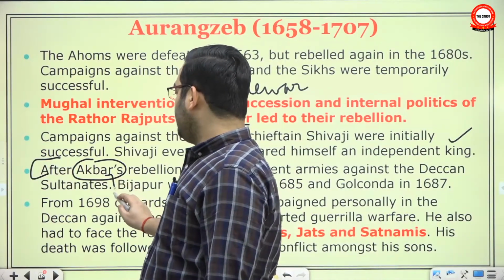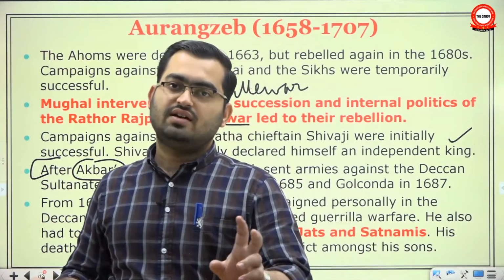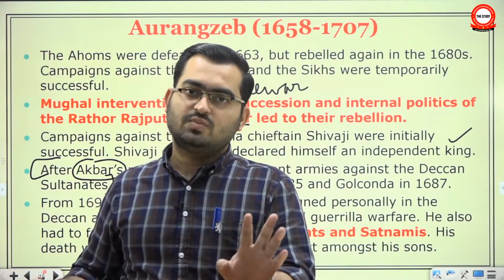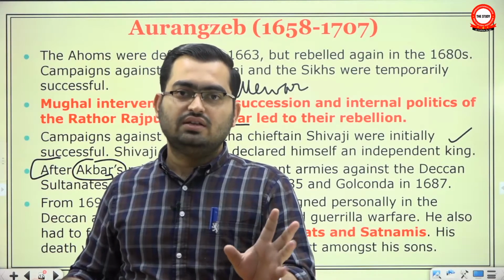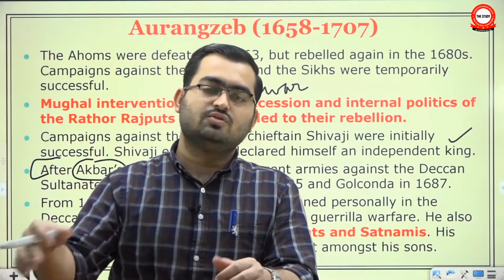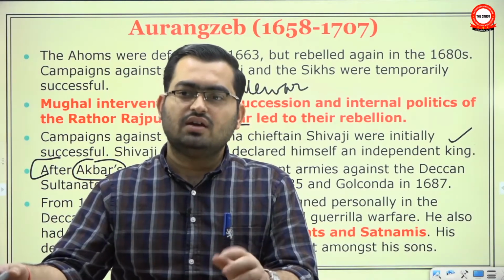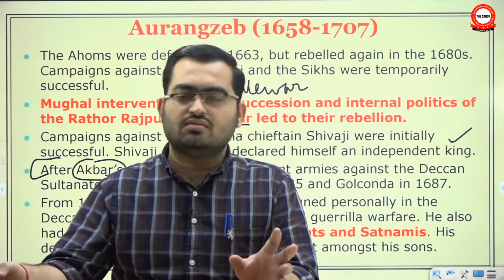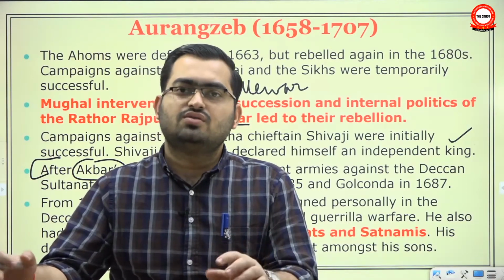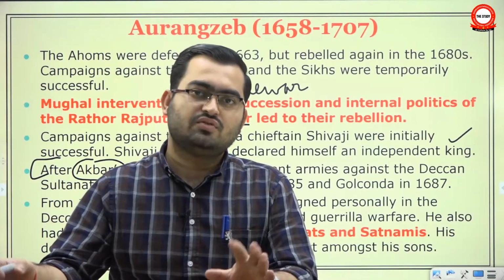But what actually happened is that Aurangzeb's Deccan policy is divided into 3 parts. In the first part, he only tried to recover the entire Ahmednagar Sultanate, the part that he had conceded to Bijapur. He said, no, I want those parts, give them to me. Then, by the time Maratha Sardars had become a problem for him, he tried to convince Golconda and Bijapur to cooperate to quell the threat of Shivaji.